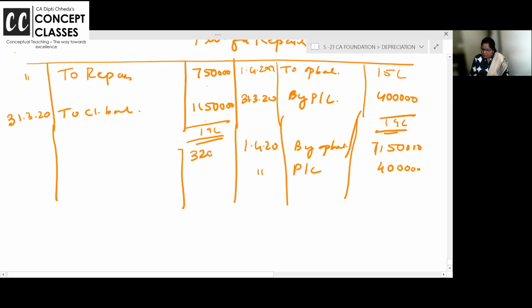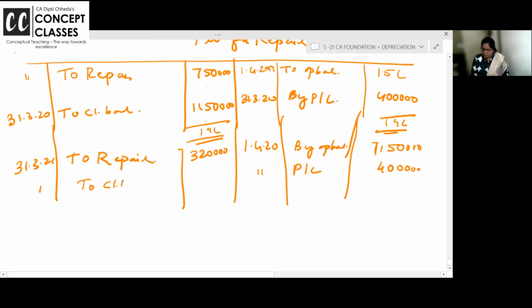And 1150, bring it down. Actual repairs are only 3,20,000. On 31st March 21, provision account debit to repairs, actual repairs.